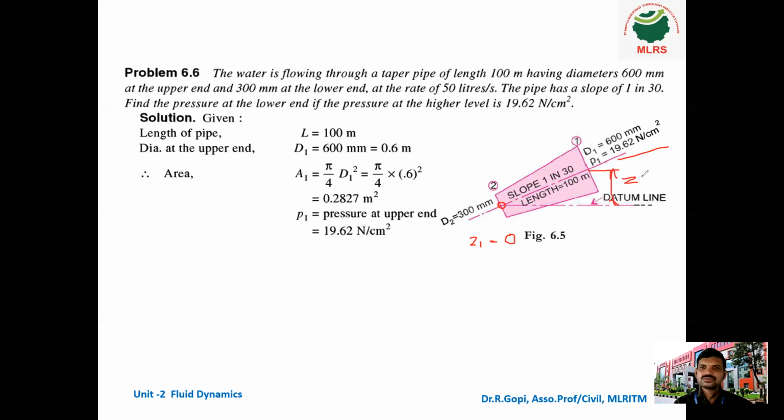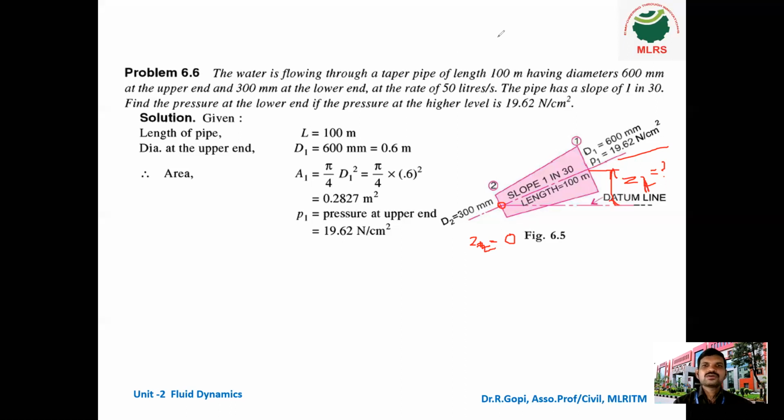This is Z2. So only Z2 we have to find. If you find this Z2, we can easily calculate the pressure in Z2. I think it is Z2. Sorry, student. It is Z2 because this is section 2. It is Z1.